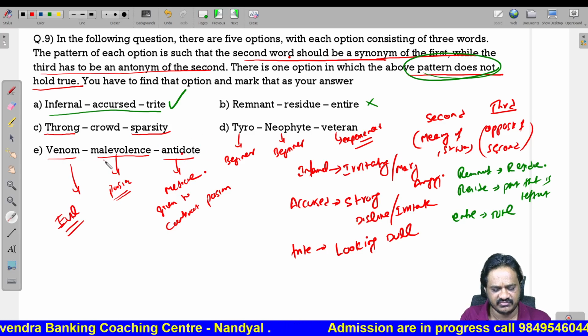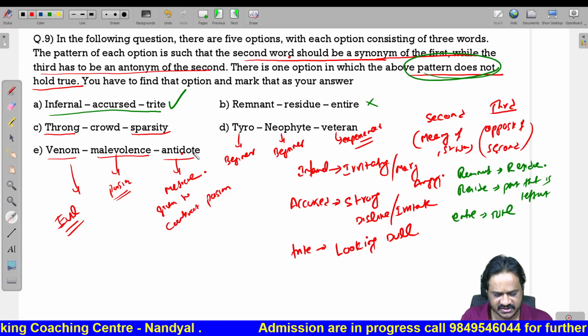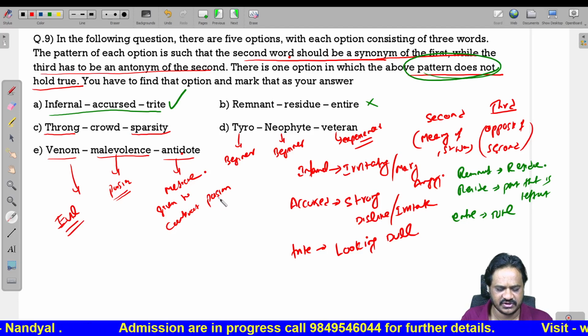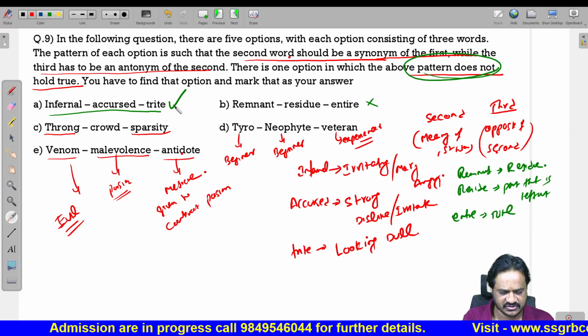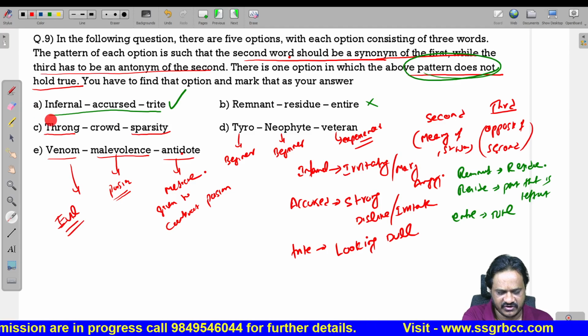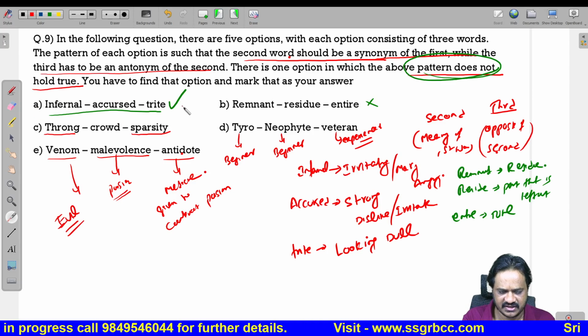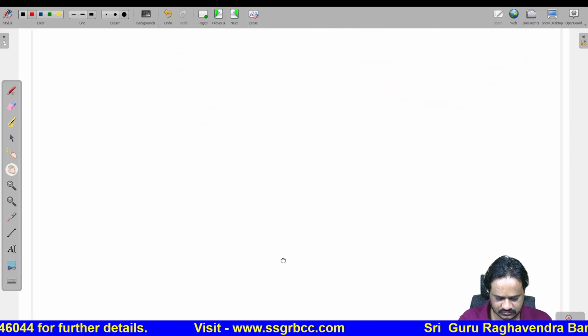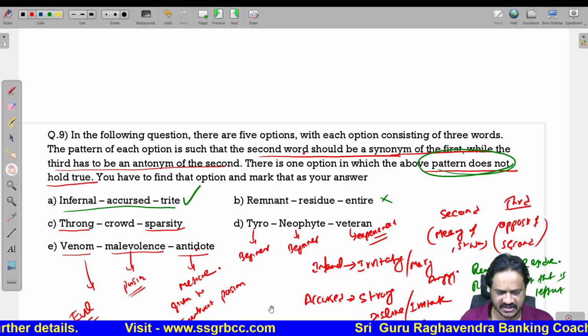So venom, malevolence is nothing but poison. Antidote is a medicine given to counteract the poisonous effect. So here it is following the same pattern. In the first one it is not following the same pattern. So A is the answer. Next one. Let us see the next question.